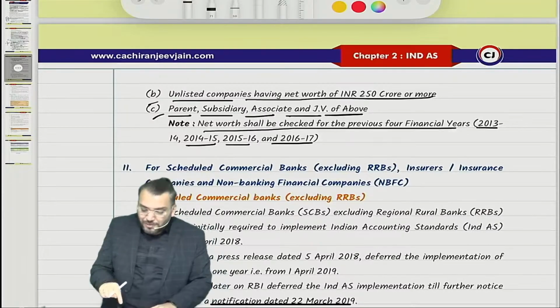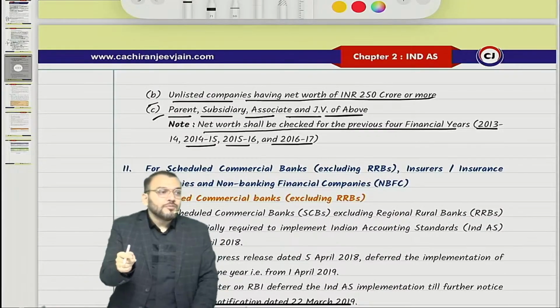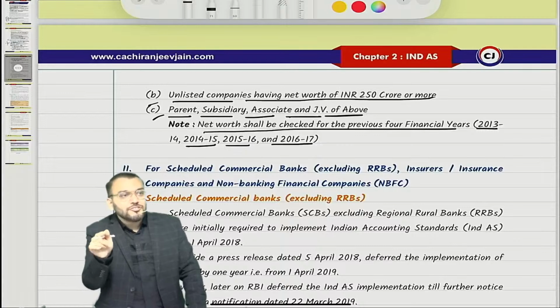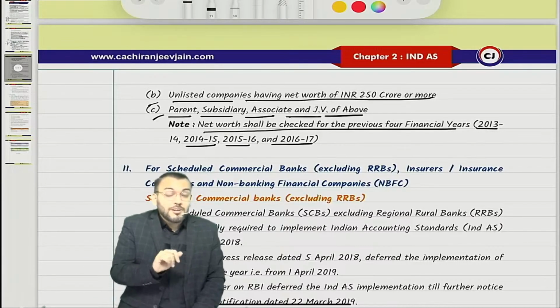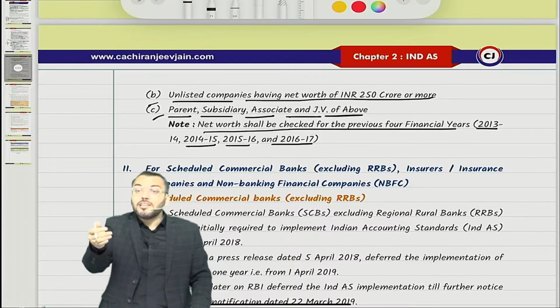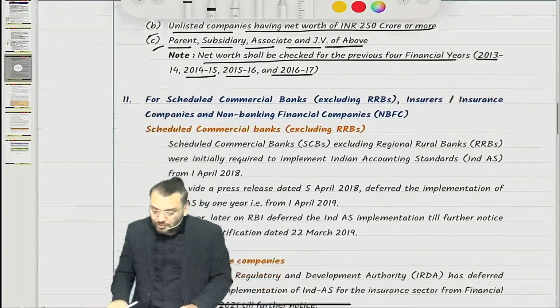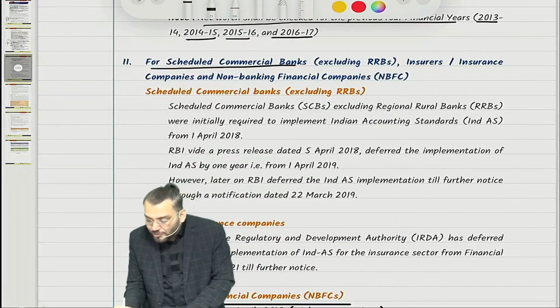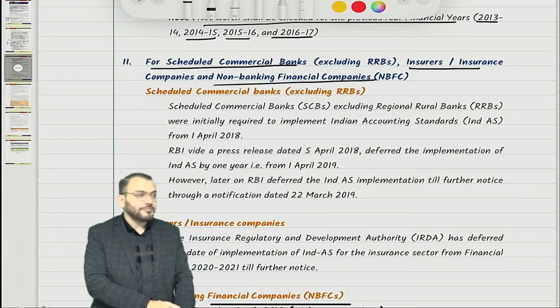Correct. So can I say you have understood the roadmap for companies other than banking companies, insurance companies and NBFCs? So what are the guidelines for banking companies, insurance companies and NBFCs? That also we need to understand, because the second point is for scheduled commercial banks, insurance companies, and non-banking financial companies.